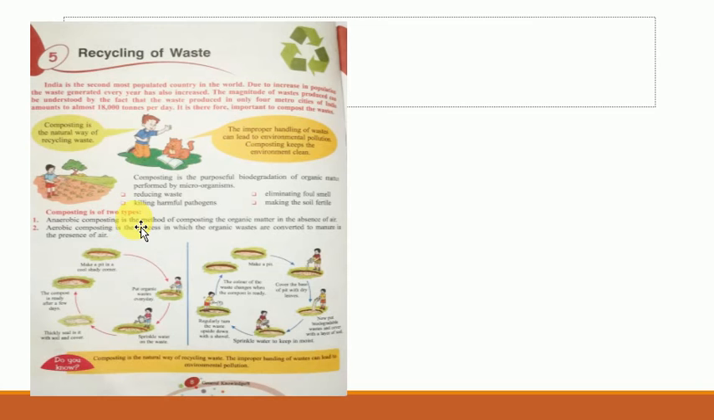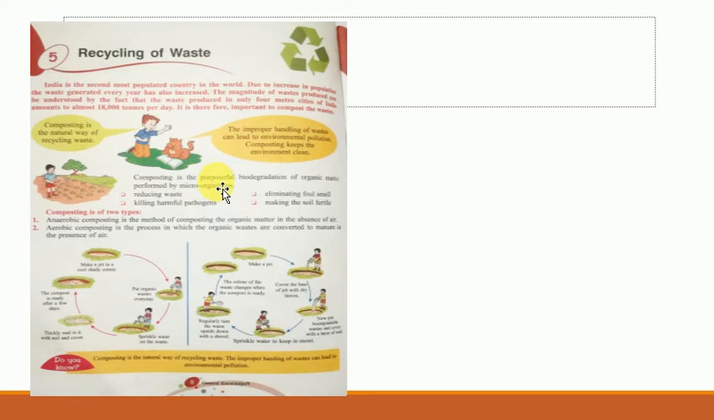Let's move on to the second, that is recycling of waste. Here you can see recycling of waste. Waste is something everybody is aware about. Now the recycling of that is what we will be studying. It is called composting. Composting is the natural way of recycling waste, okay? A natural way is when we use natural methods to recycle it. The improper handling of waste can lead to environmental pollution. If we throw our waste here and there, then it can lead to environmental pollution. Composting keeps the environment clean.